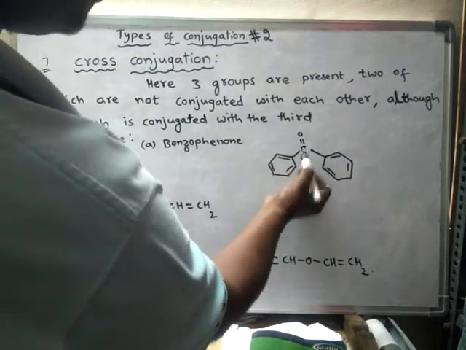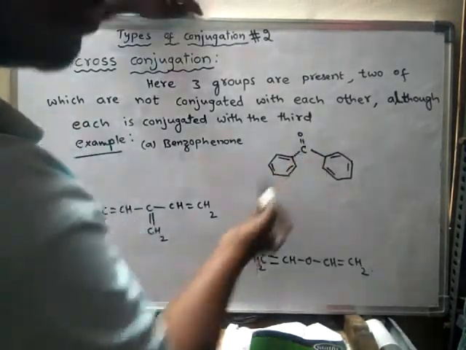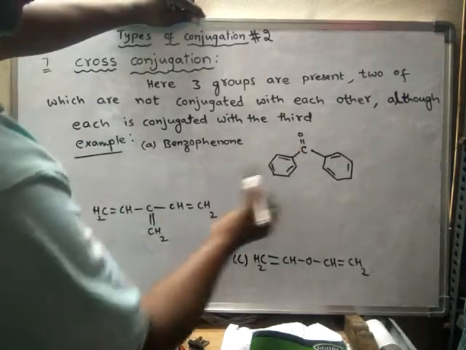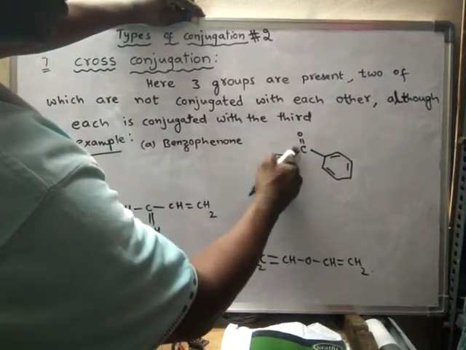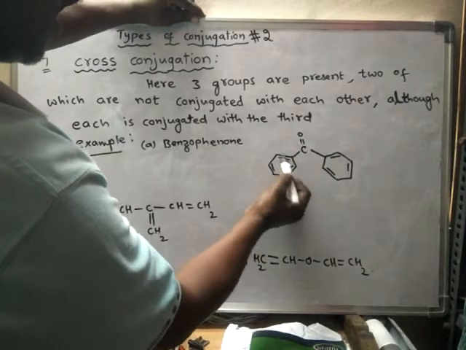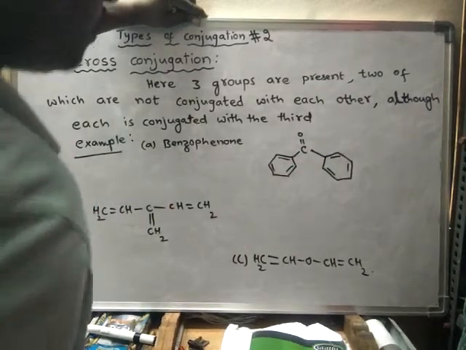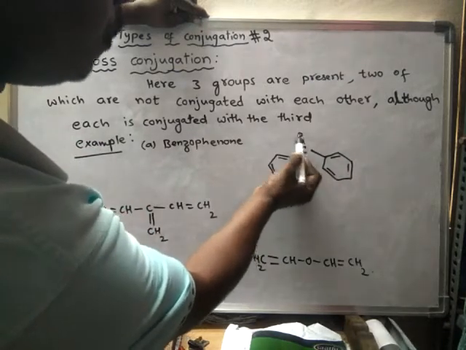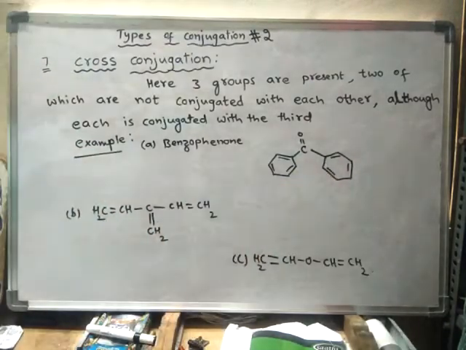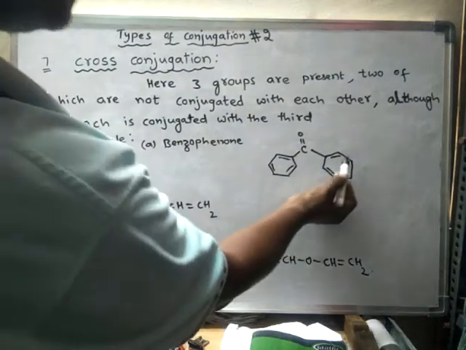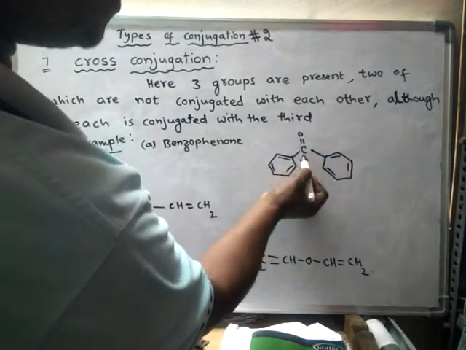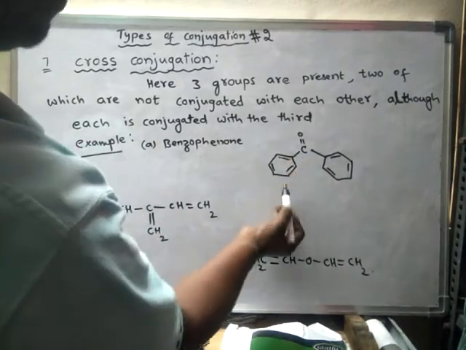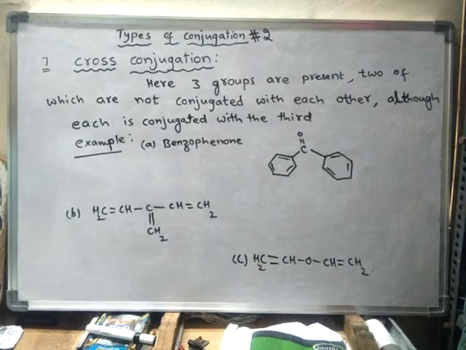But this ring is in conjugation with this carbonyl group. Look here, a double bond, single bond, and double bond is present. So conjugation takes place between this group and this phenyl group, and even between this group and the other phenyl group there is a conjugation. So this carbonyl group is in conjugation with this phenyl group, and it is also in conjugation with the other one, but these two phenyl groups are not in conjugation with each other.